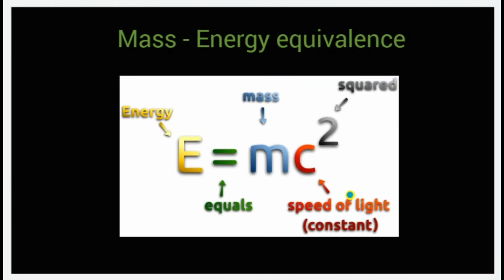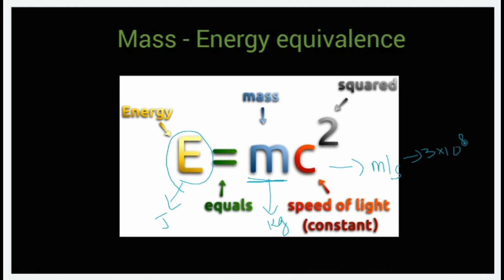When we come to the last part of it, the mass energy equivalence. Whatever energy we have will be equivalent to the amount of mass which is utilized. That is what this mass energy equivalence tells us. That is E equals mc squared, where E is the energy measured in joules, m is the mass measured in kilograms, and c is the speed of light measured in meters per second, and the value of that is 3 into 10 power 8.